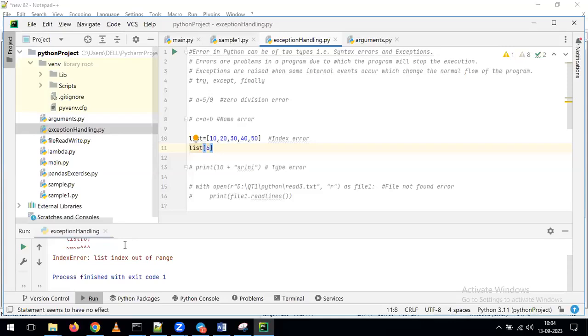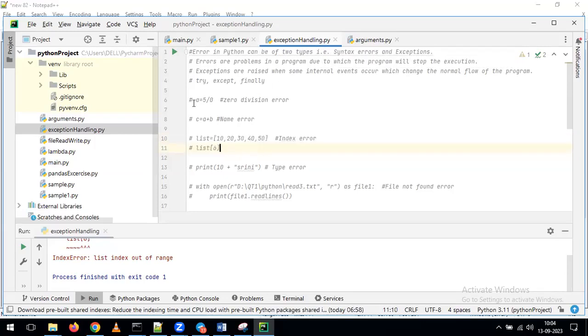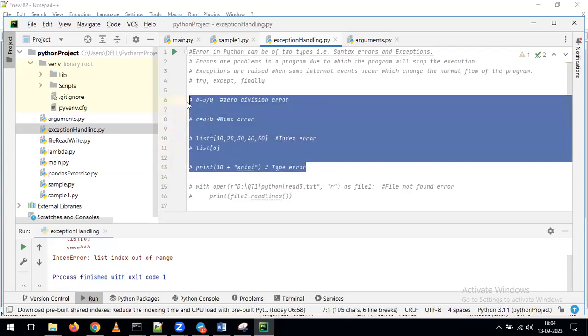Indirectly, whatever examples we discussed, Randy, for every example, I am giving all the examples in a single script file. I will share this file. This file name is exception handling.py. I will share this file. Once I share this file, please uncomment each and every line. With that, first try to understand the meaning of the different types of errors, Randy. I gave the zero division error, name error, index error, type error.